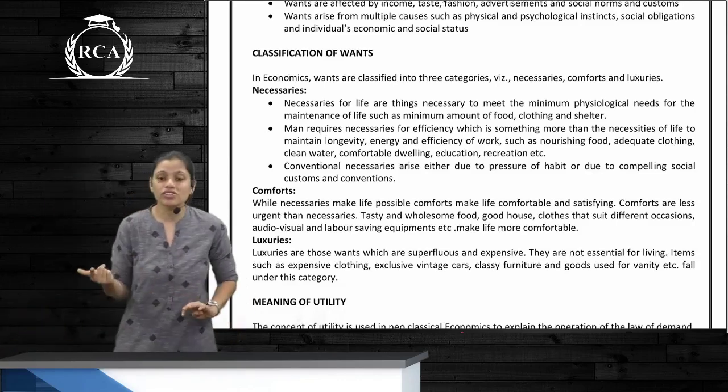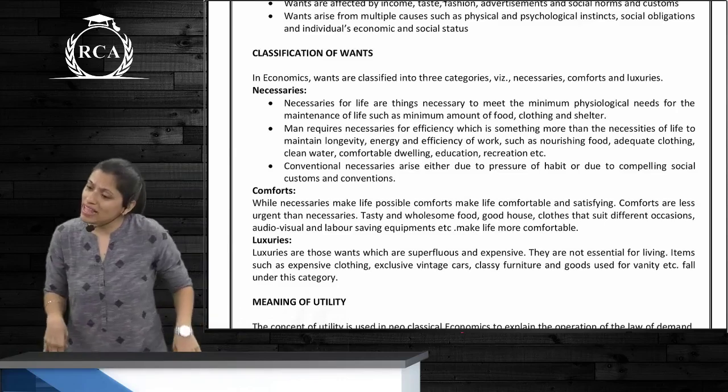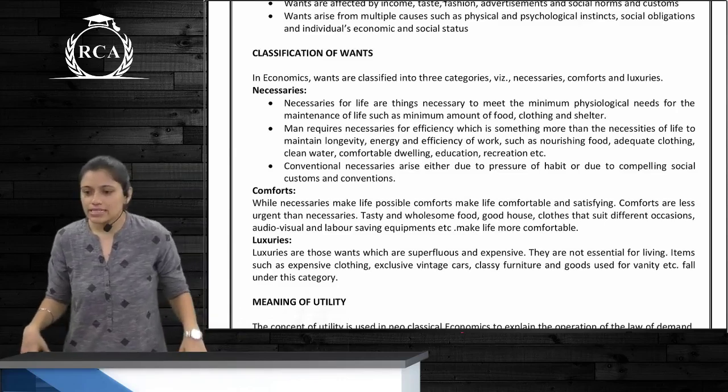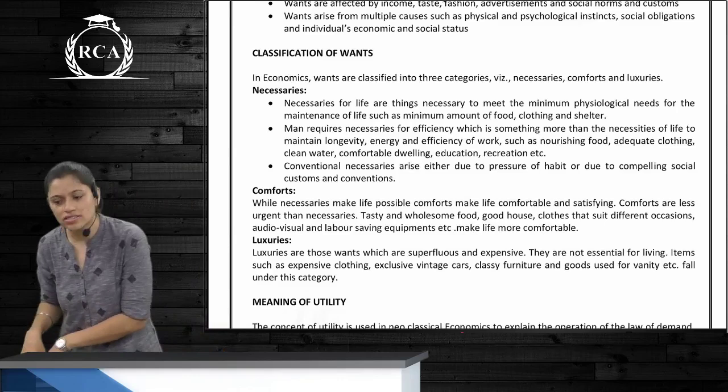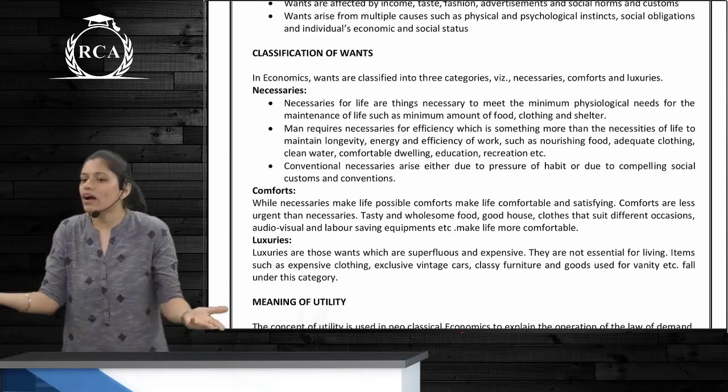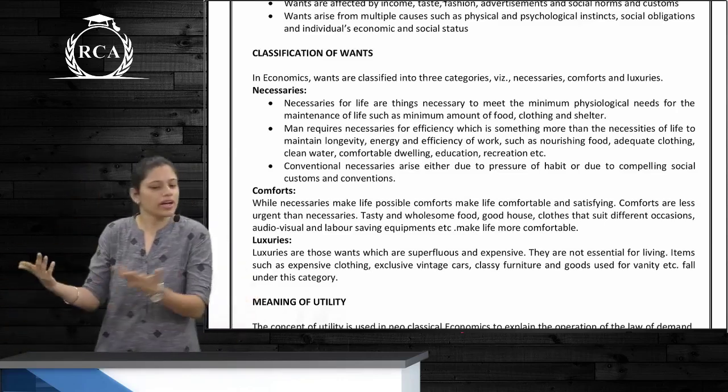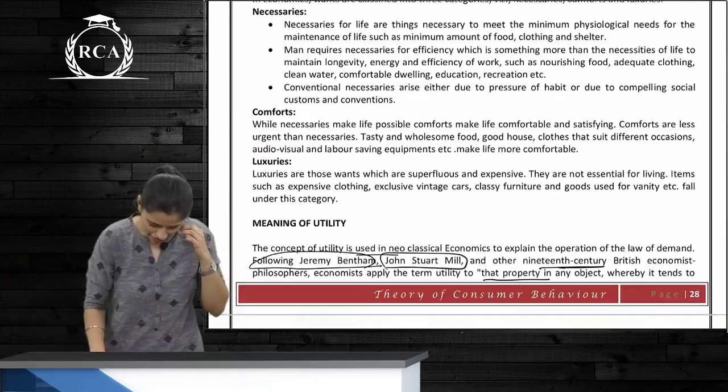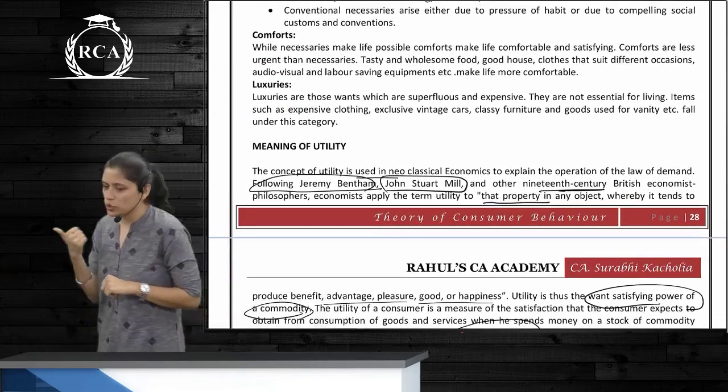And what are luxuries? Expensive, and a status symbol. Those are expensive and it's just for status symbol. You really don't need it, but you have it to just splurge money or whatever. Show off. Fine.